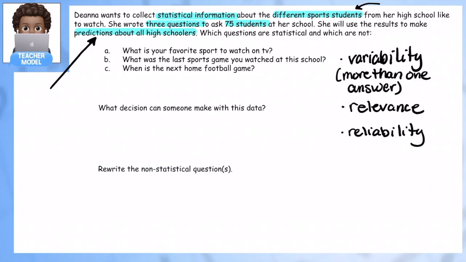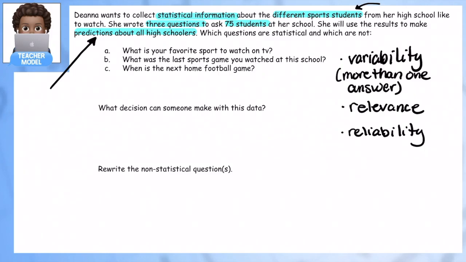So thinking about, like, if I want to learn about high schoolers and what sports they like, does it make sense for me to go to an airport and ask businessmen what kind of sports they liked in high school? No, because they're not in high school anymore. So I can get data, but it probably wouldn't give me the data I want to make predictions about current high schoolers at my school. So we're going to think about some of these things, but the easiest one is going to be variability.